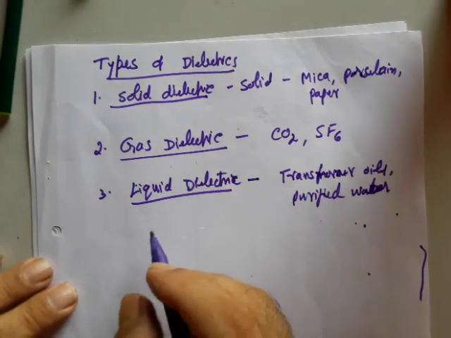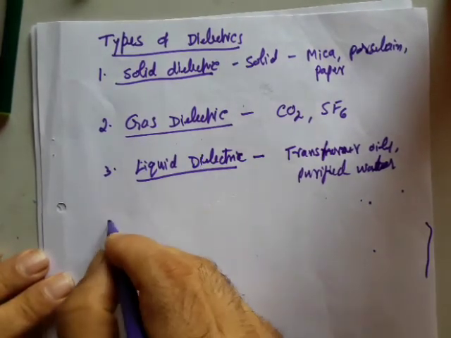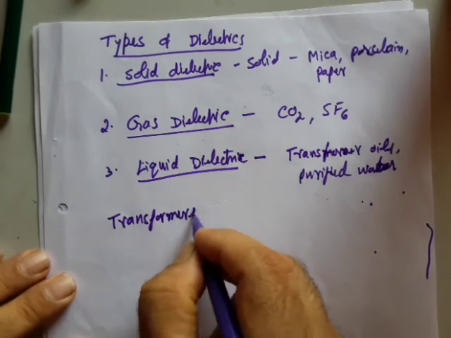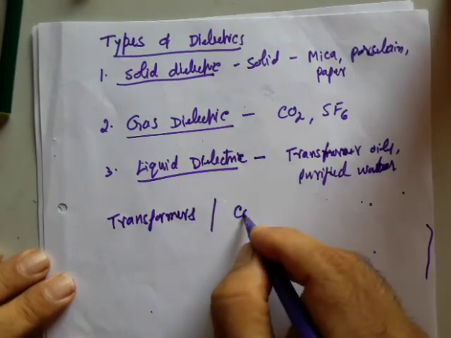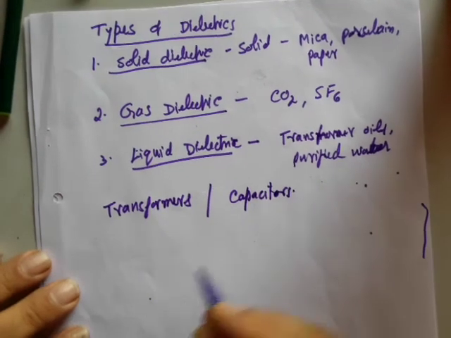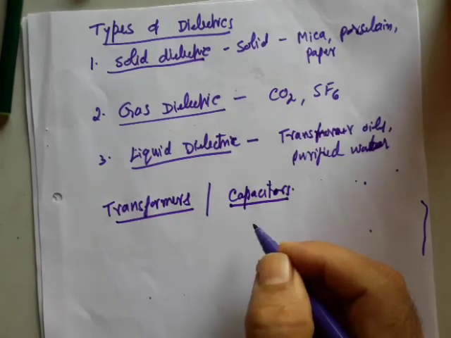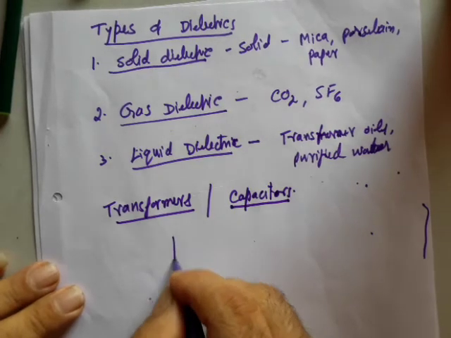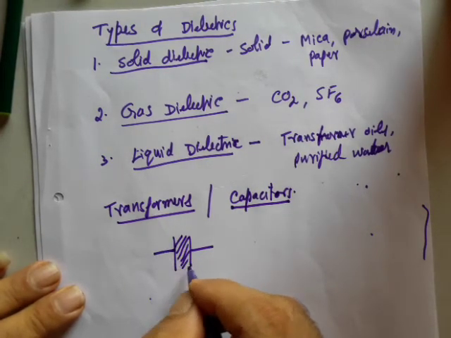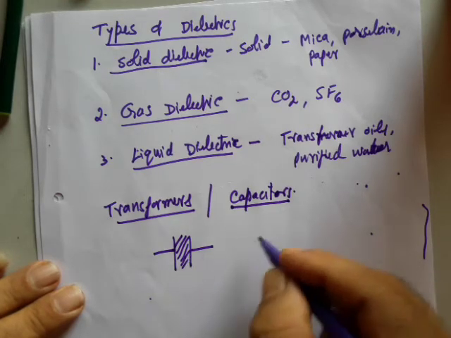Now why do we use all these dielectrics in applications? The major application of the dielectric, whether it is solid, gaseous or liquid, is either in transformers or in capacitors. Solid dielectrics are used in both transformers as well as capacitors. In a capacitor, we have two metallic plates and in between a dielectric is added so that the capacity of the capacitor can be enhanced.